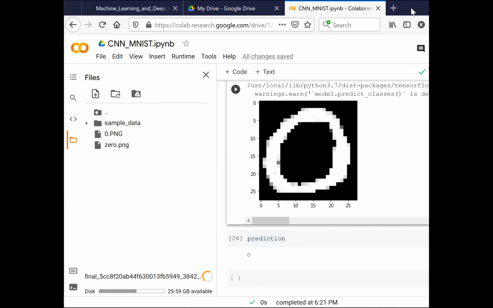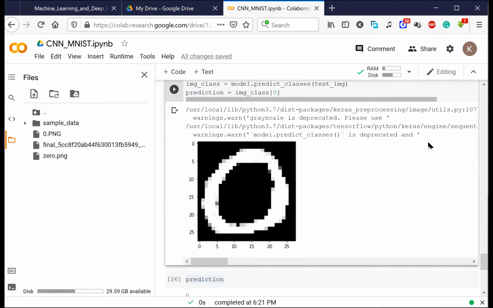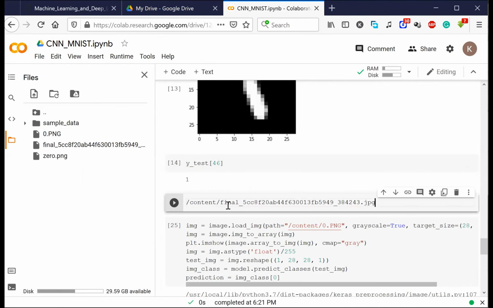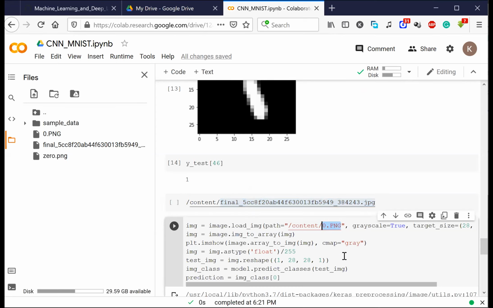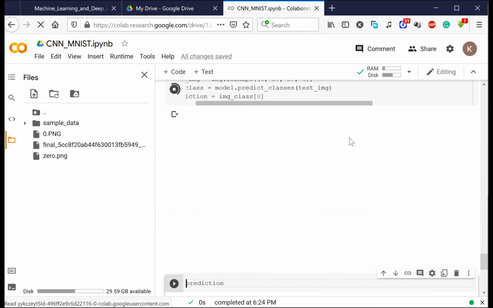Yes, done. Now I'll try to use that image here. First of all, it will convert the entire image into 28 by 28. If I copy the path, I'll have the name also. This is the name of the image. I'll put it here and see if my code is able to handle it.